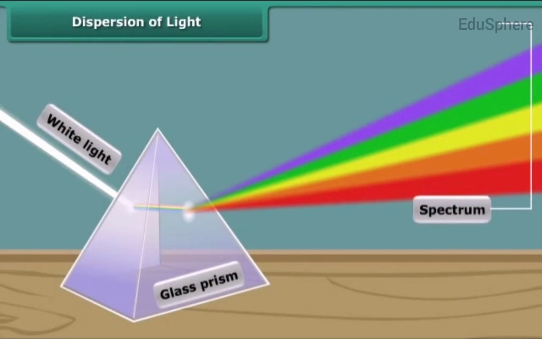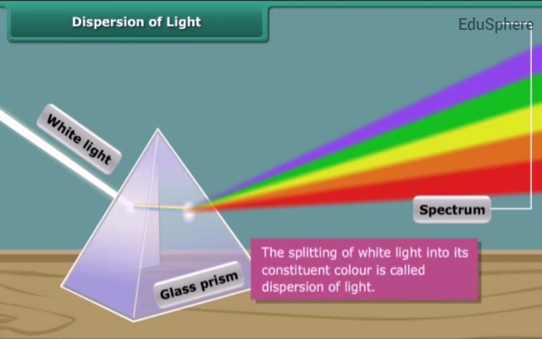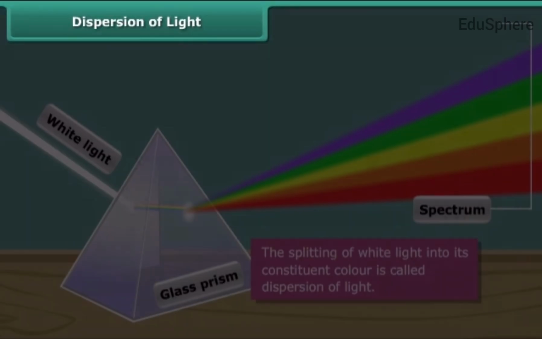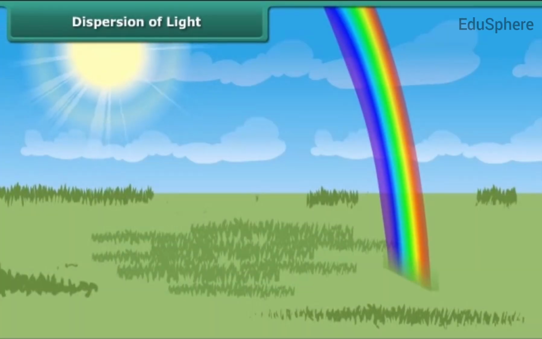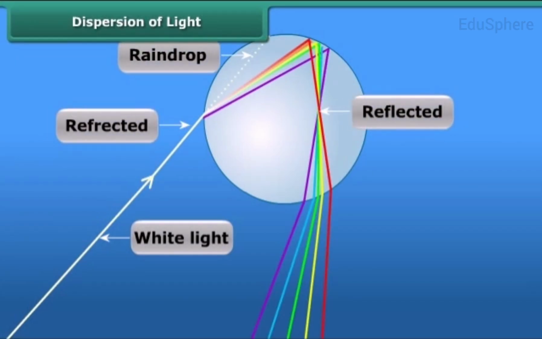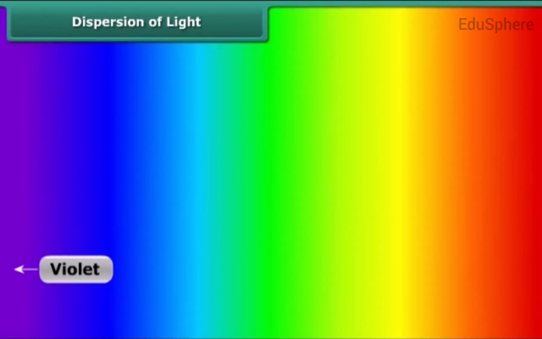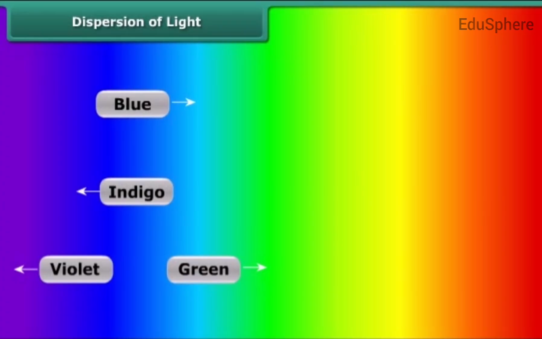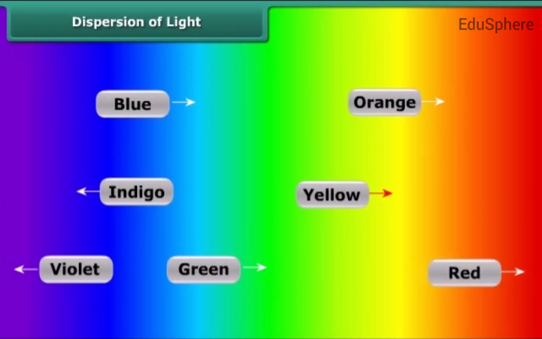It means that the beam of white light has split up into its constituent colors. Group of these colors represent the spectrum of white light. Therefore, this phenomenon of splitting of white light into its constituent colors is called the dispersion of light. Coming back to the rainbow, we can now say that the dispersion of white light passing through the water droplets formed the rainbow. The colors can be seen in the following order: violet, indigo, blue, green, yellow, orange, and red or VIBGYOR.